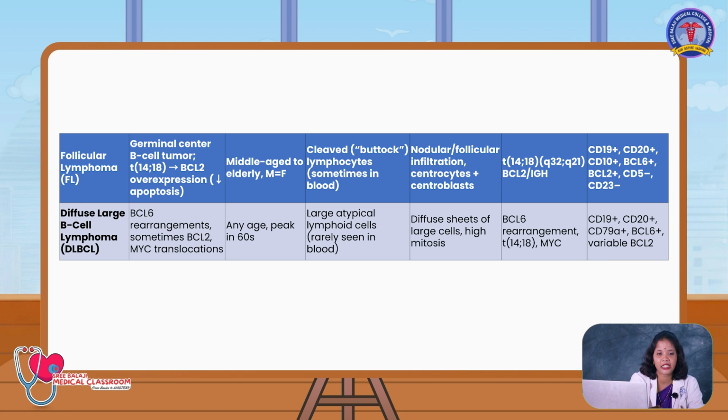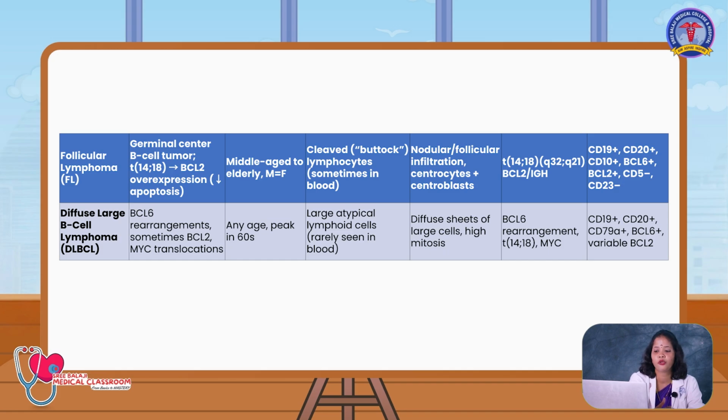Here males and females are equally affected. Here you will have buttock-like cells, that is cleaved nuclei, and sometimes the lymphocytes will be reactive in nature, and a few atypical lymphocytes will also be seen in the peripheral smear.